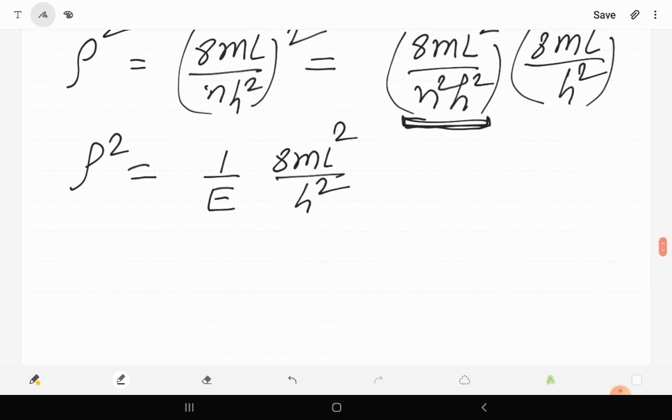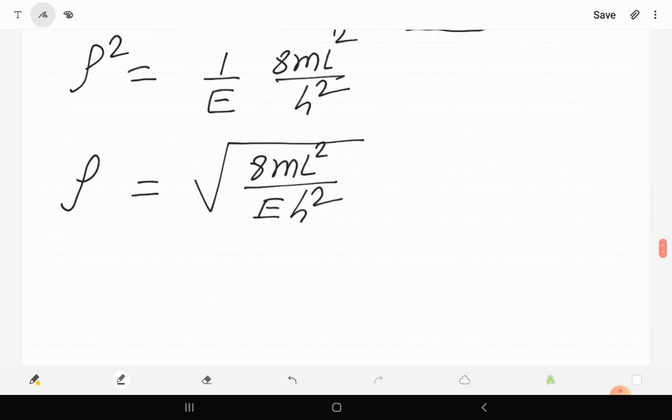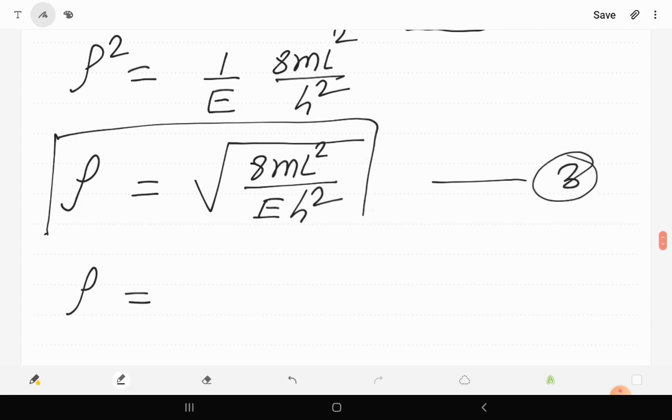Now the density, rho, will be equal to the square root of 8m L square upon E h square. This is another form, suppose equation 3. Now let us give another form of density of energy state.